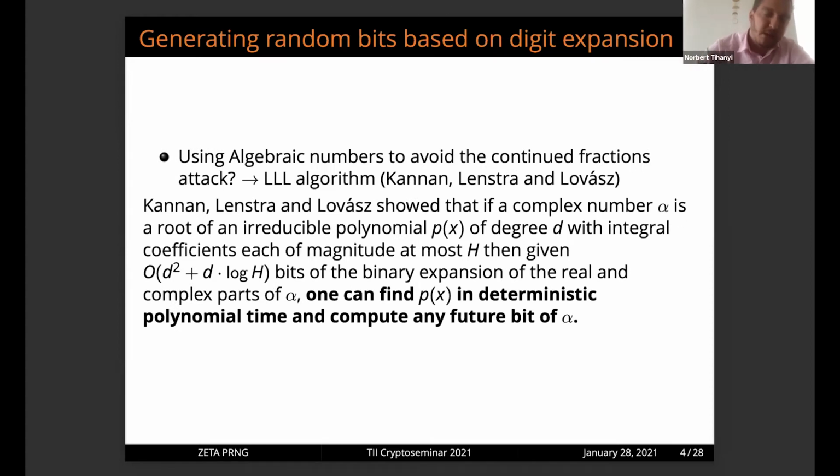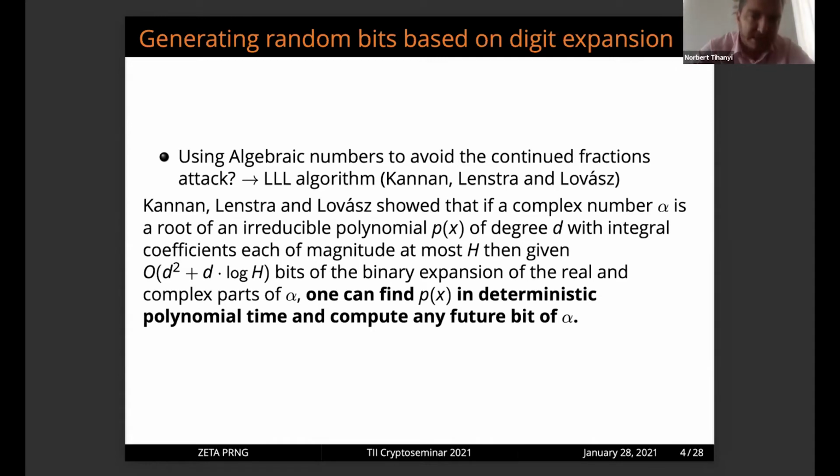Next, of course, we would like to avoid the continued fraction attack, and maybe there is a chance to use algebraic numbers. However, there is also the very famous Lenstra-Lenstra-Lovász algorithm. It can be used. It showed how it is possible to find, for example, minimal polynomials in deterministic polynomial time, if you would like to predict the future bits of some algebraic complex number.